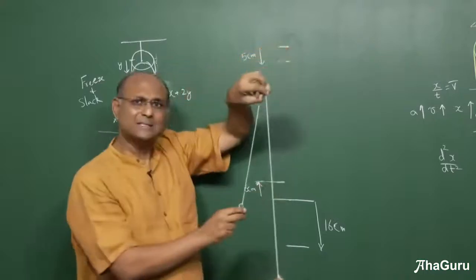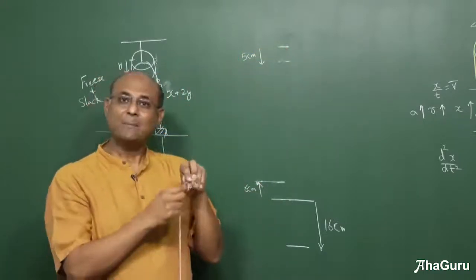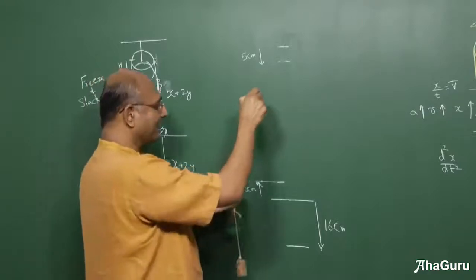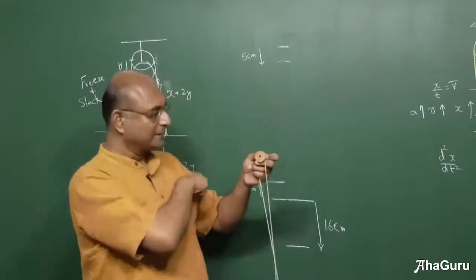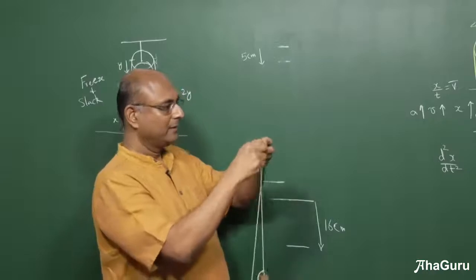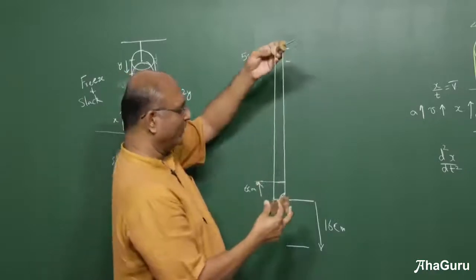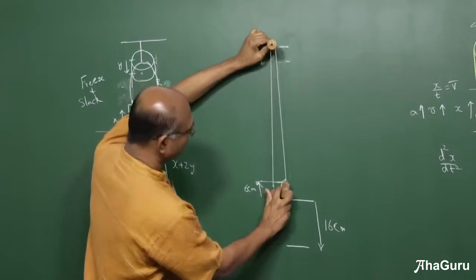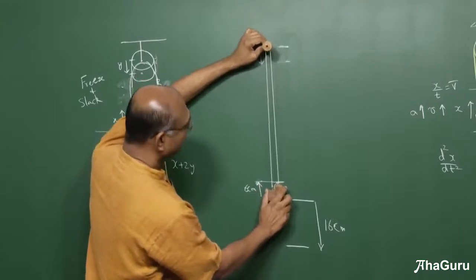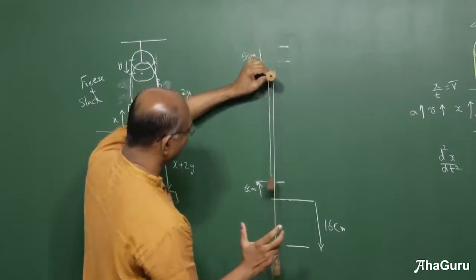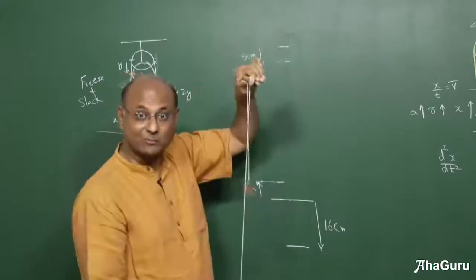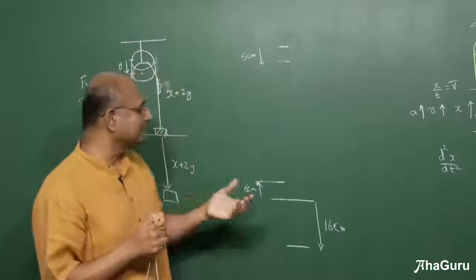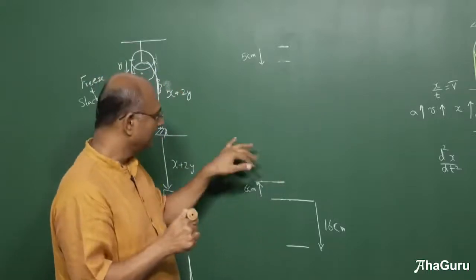Does this really happen like this step by step? Of course not. It all happens all together. But this is our way to think about what is happening. Suppose I take this pulley and I hold it, and if I let this guy go, you can see this is what is going to happen, but it's going to all happen together. If I start from here and say, ready, 1, 2, 3, go, and as it goes down, if I take this down, that fellow goes down a lot more. It's all happening together at one shot. But for you to understand it, it's a good idea to say lift, slack.